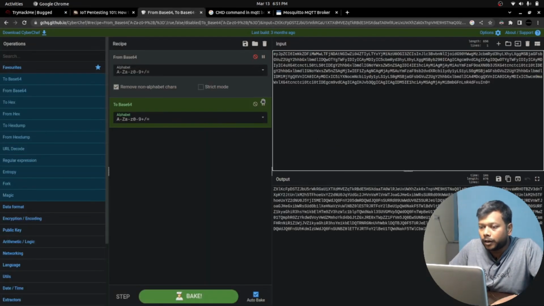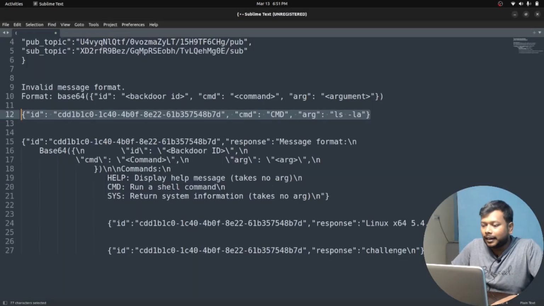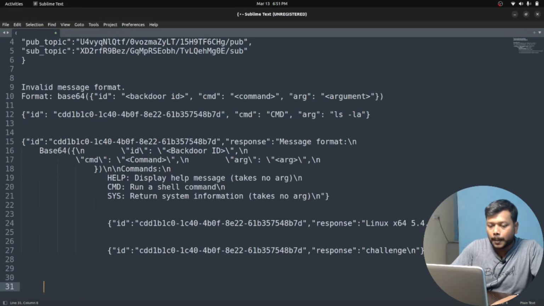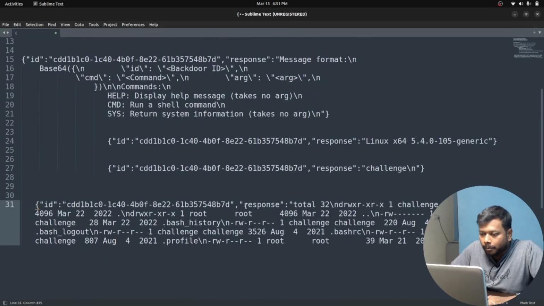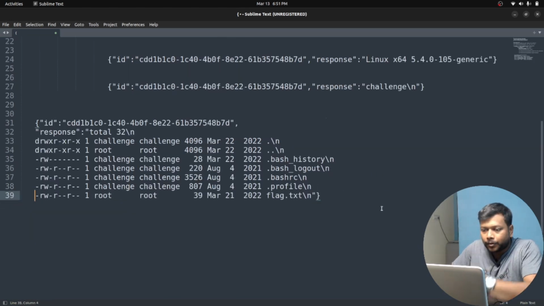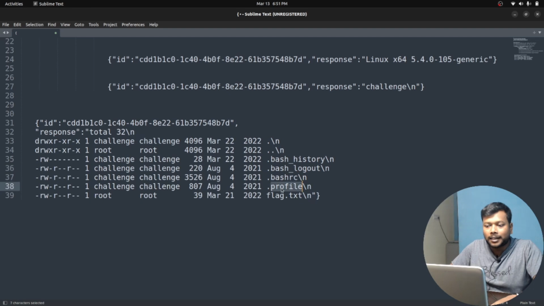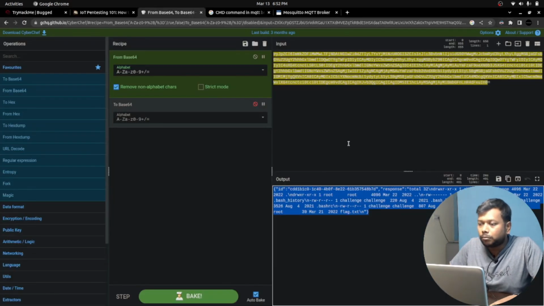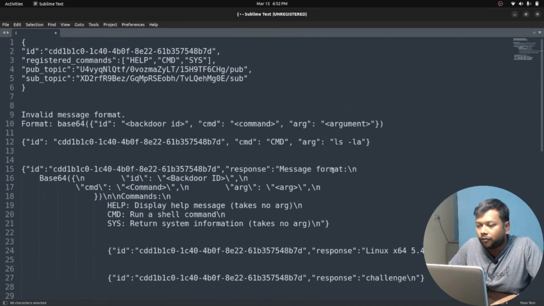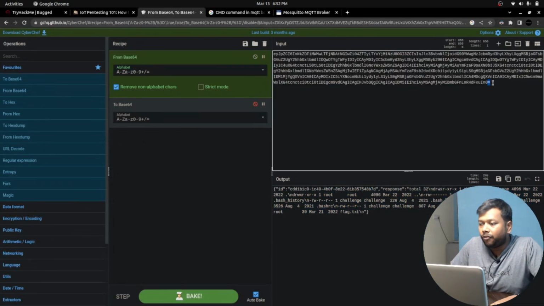Now let me decode this from base64, and look at this one. It gave the entire directory content. If I beautify this, I'll be getting the valid stuff. And look at this one. It contains the bash history, bash logout, bashrc, profile, and here is the flag file. Now in the next step, we can simply grab the flag, cat flag.txt. So this command will eventually get the flag that we need.